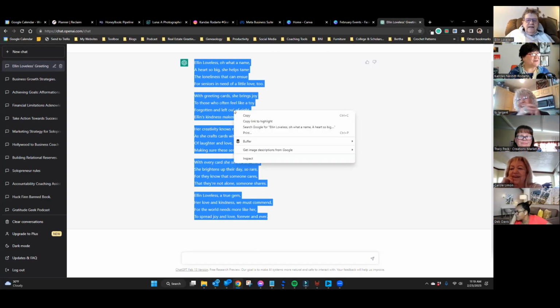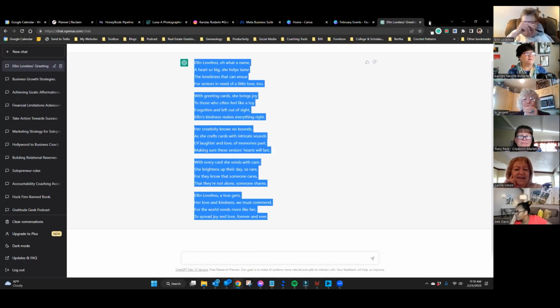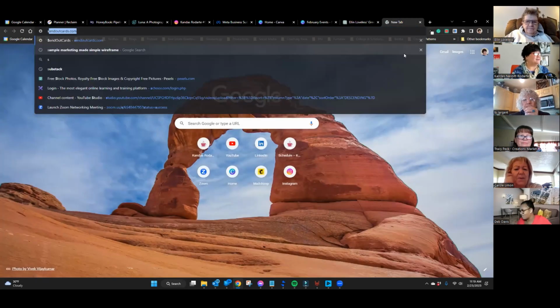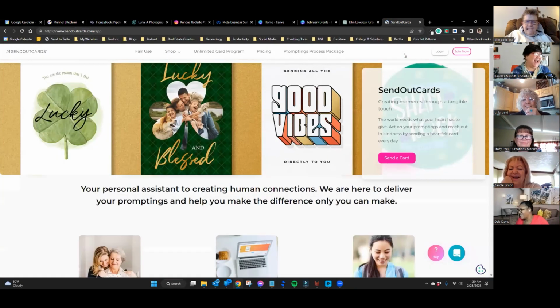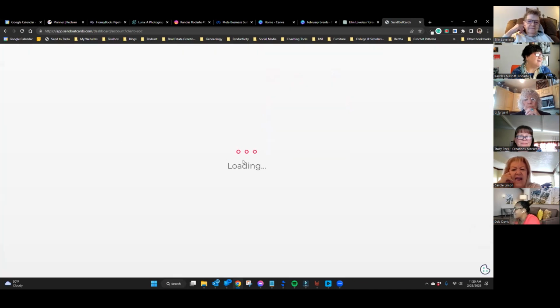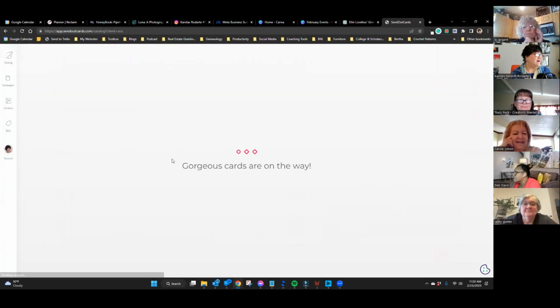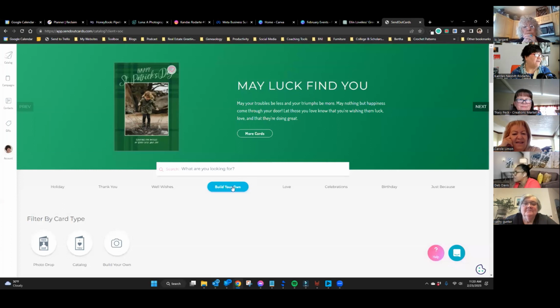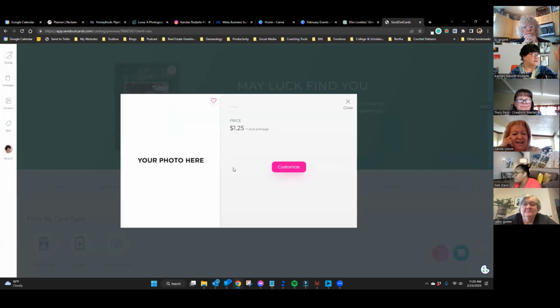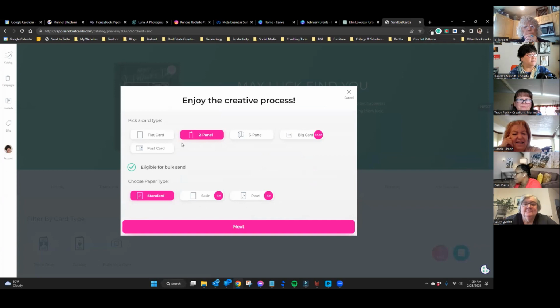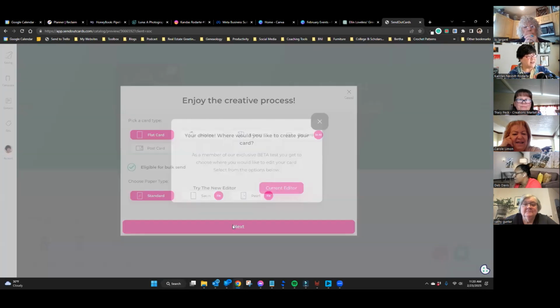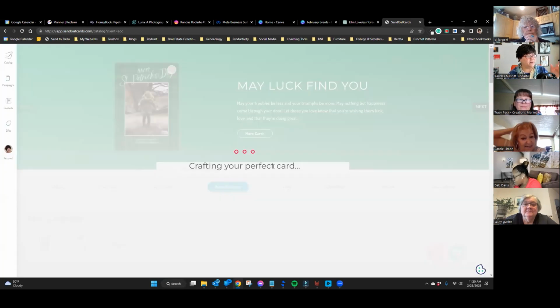Fun. Okay, so copy that little poem and go over to send out cards. I wasn't going to send a card today, but we have to now, right? So then you log into your account, and then go to the card catalog. Build your own. Go vertical because it's a pretty long poem. Customize it. I'm going to do a flat card. Click next. Use the current editor if you're doing the beta.